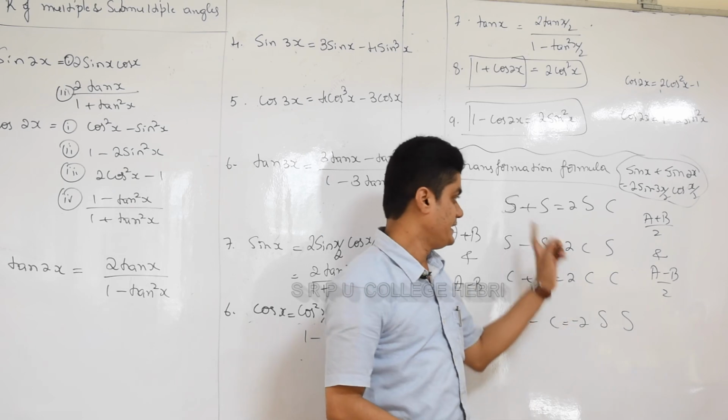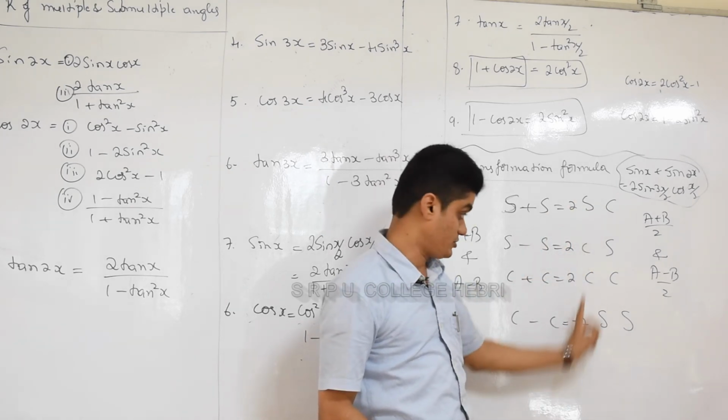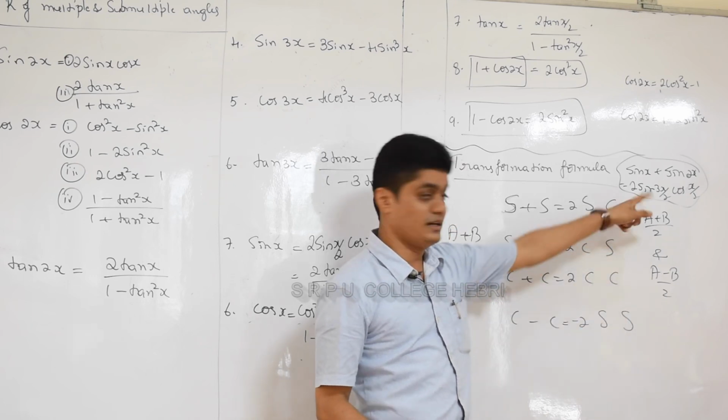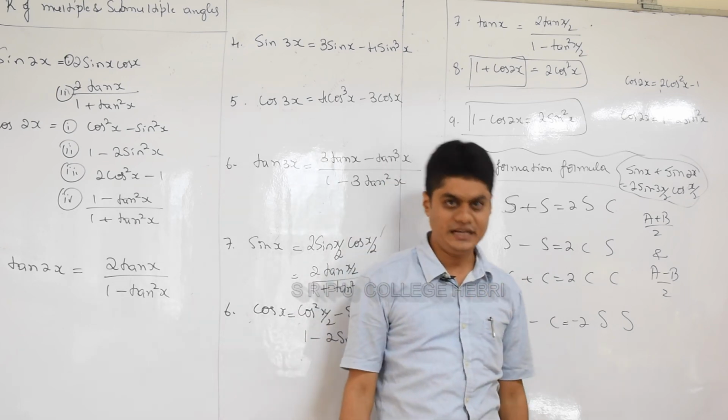So what is the pattern? s plus s, s minus s, c plus c, c minus c: 2, 2, 2, 2. The last one is minus 2. Then ssc, csc, cc, ss. Set the angles a plus b by 2 and a minus b by 2. Here a plus b and a minus b.